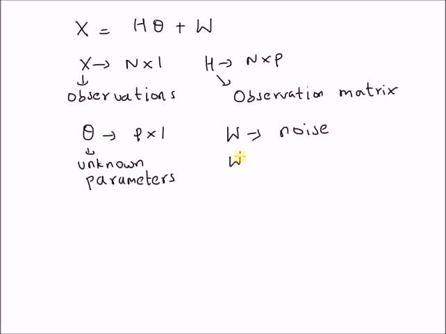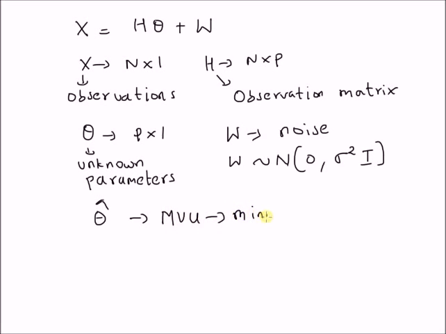Given the information that w follows a Gaussian distribution with mean 0 and the covariance matrix sigma square multiplied by identity matrix I, then based on the CRB theorem, the estimator for the unknown parameter theta, that is estimated theta hat for the unknown parameter theta, is a MVU estimator, that is minimum variance unbiased estimator.